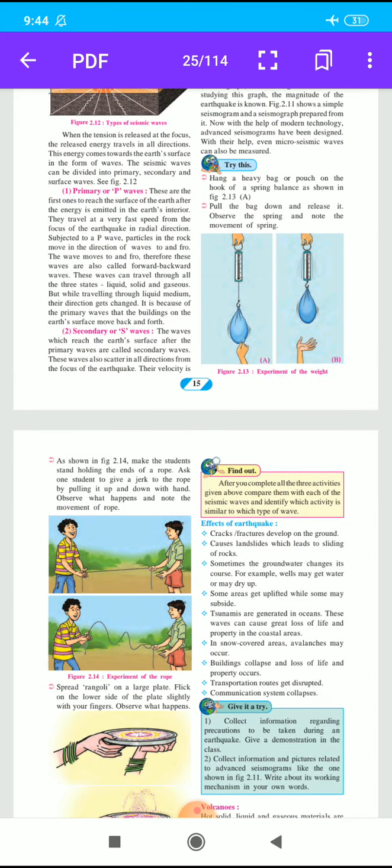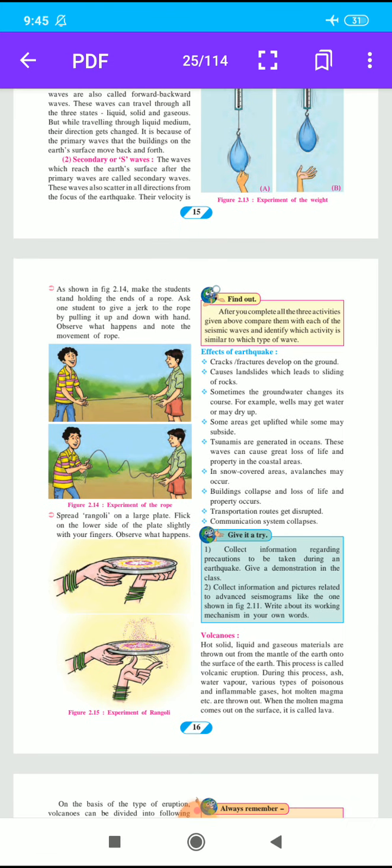Cracks and fractures develop on the ground, causing landslides which lead to sliding of rock. Sometimes the groundwater changes its course. For example, wells may get water or may dry up. Some areas get uplifted while some may subside. Tsunamis are generated in the ocean. These waves can cause great loss of life and property in coastal areas. In snow-covered areas, avalanches may occur. Buildings collapse and loss of life and property occurs. Transportation routes get disrupted and communication systems collapse.